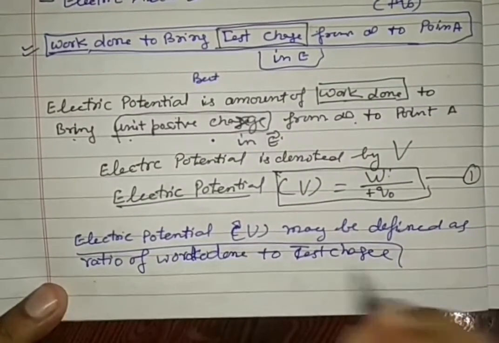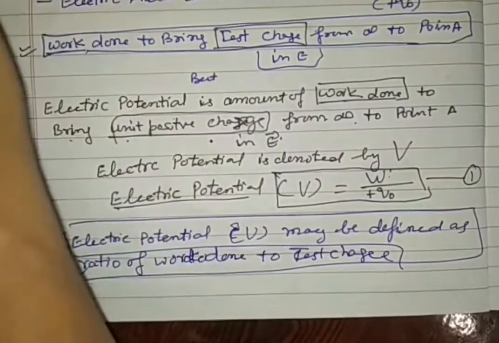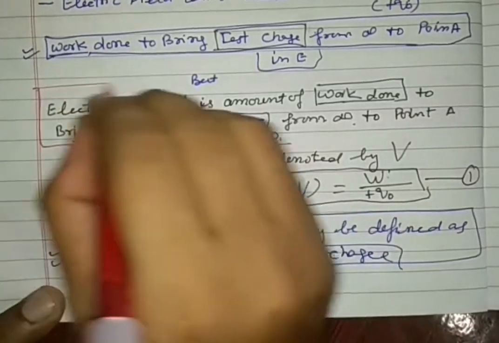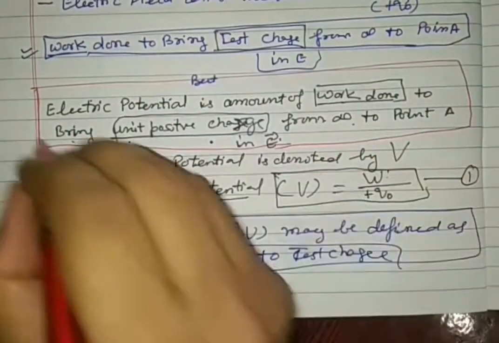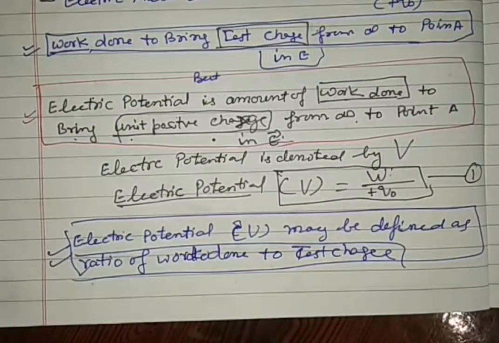This is one more definition, a mathematical definition, and the qualitative physics definition is for the concept of electric potential.